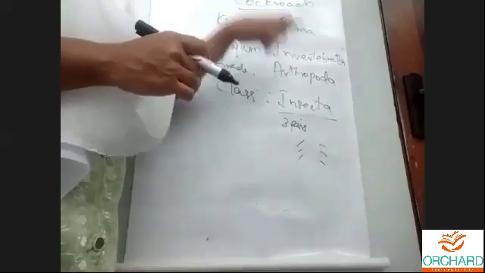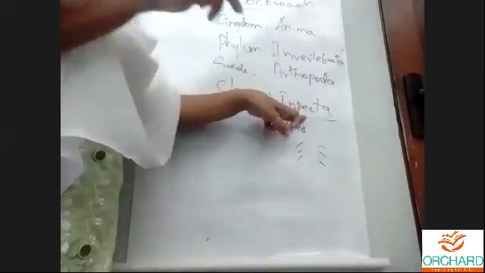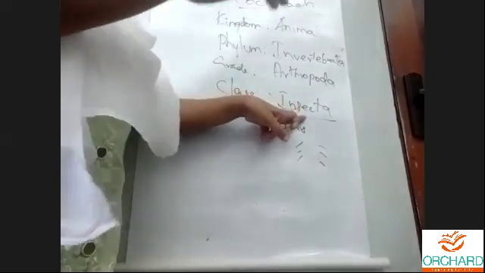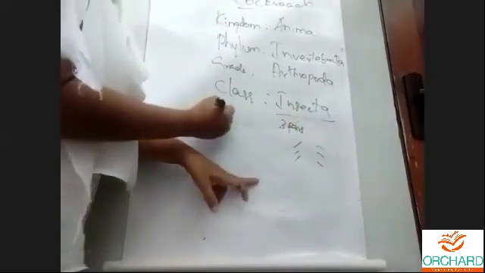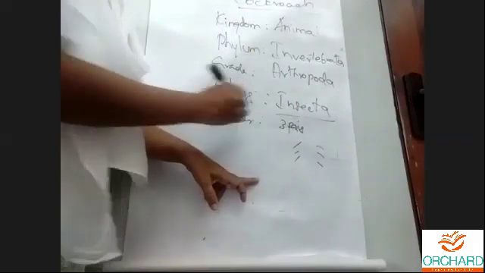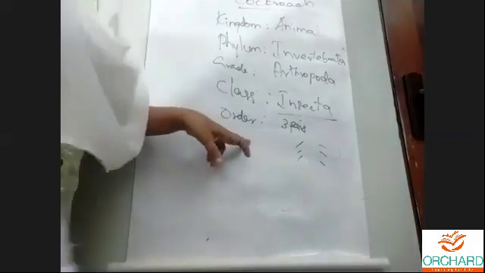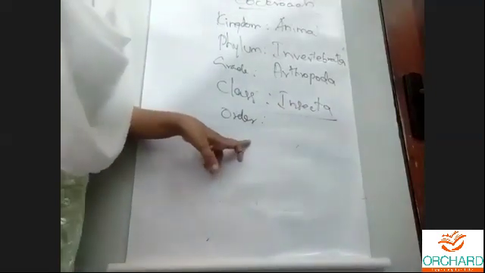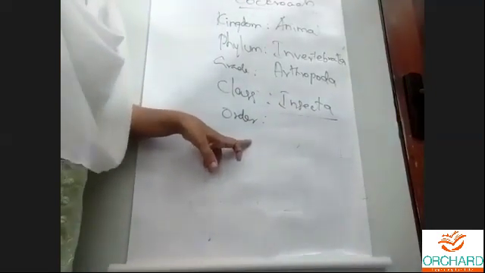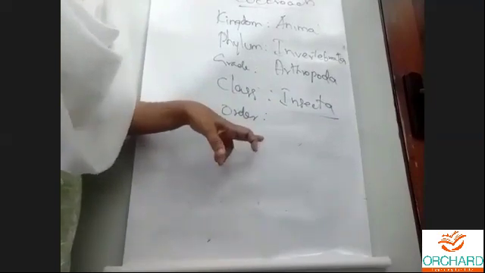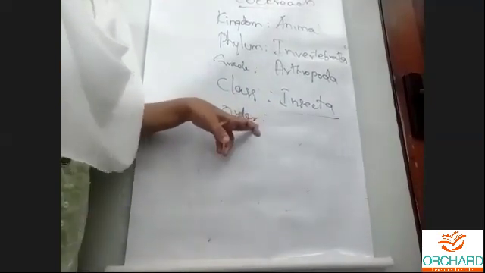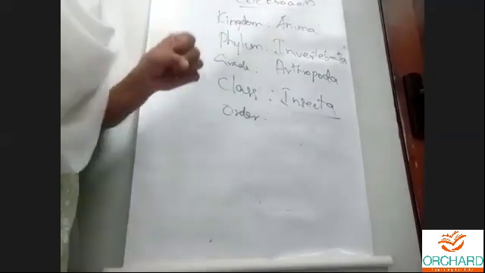Under class Insecta, again you have sections, no, 9A, 9B, 9C. Like that, next comes the order. Order is like sections. Then under this, we cannot say it is complete with order. Again, we have to specifically mention.